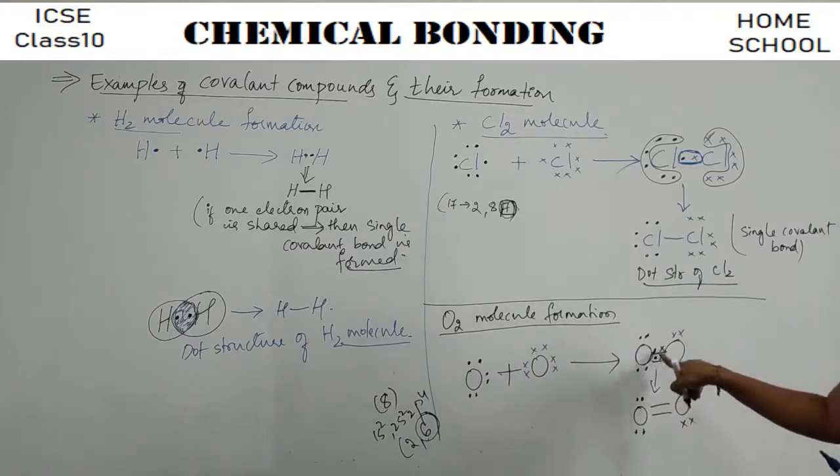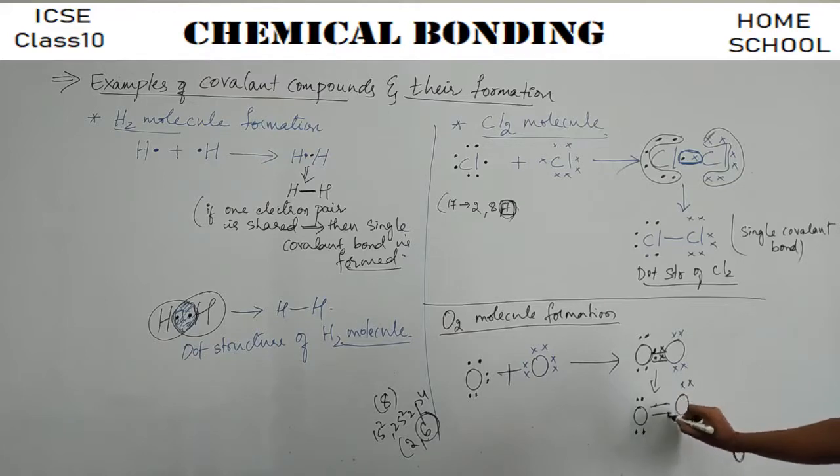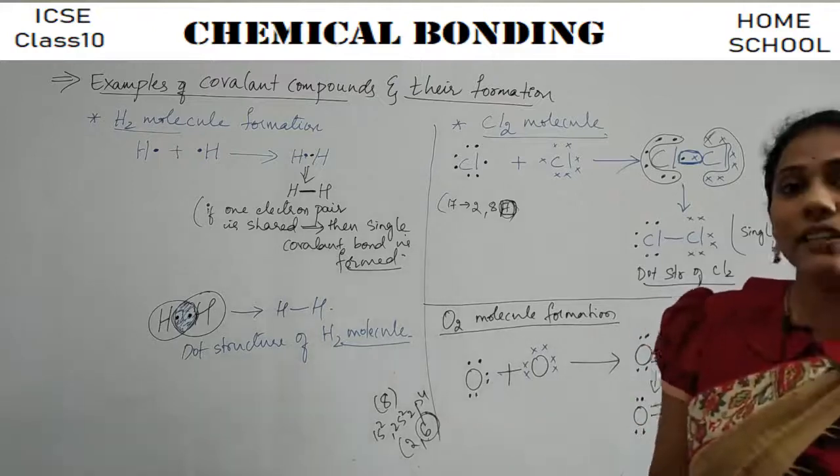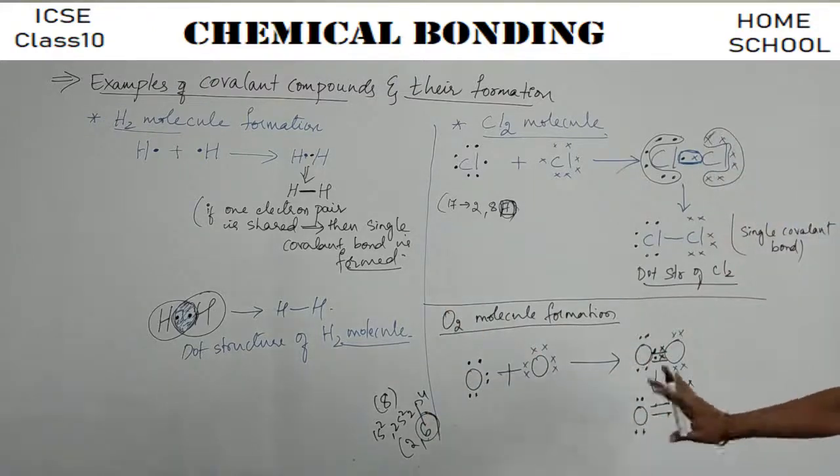Yes or no? Bond means 2 electrons. So 1, 2, 3, 4, 5, 6, 7, 8. This oxygen has 8 electrons now. This oxygen also has 8 electrons. 1, 2, 3, 4, 5, 6, 7, 8. These bonds belong to both of them, right? So now both the oxygens have 8 electrons. So both of them are happy as long as they stay together.